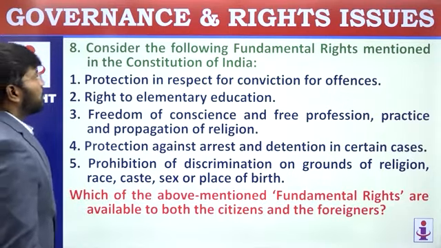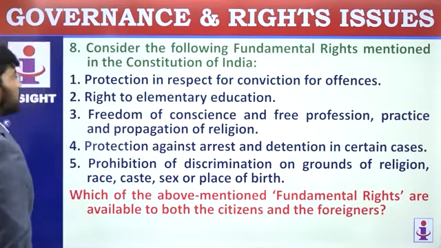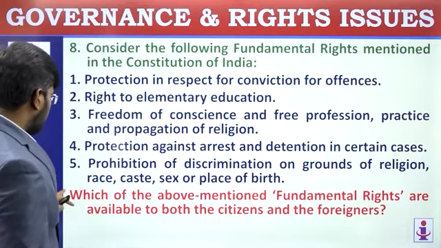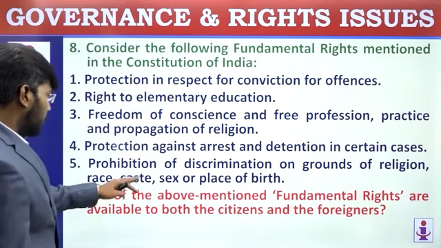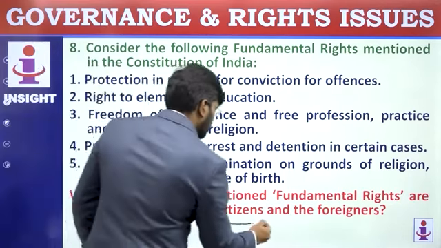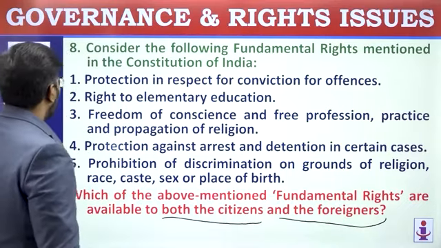Consider the following fundamental rights mentioned in the Constitution of India. Protection in respect of conviction for offences. What they are asking about is which of the above mentioned fundamental rights are available to both citizens and foreigners. First, try to read this one for both citizens and foreigners.